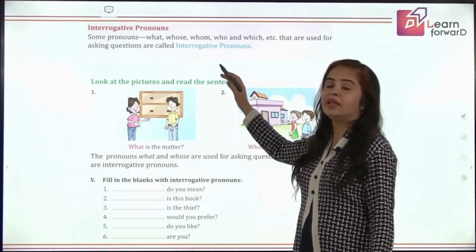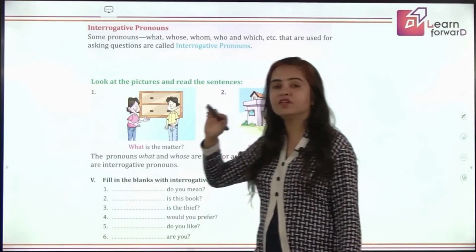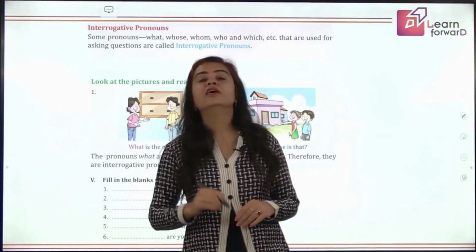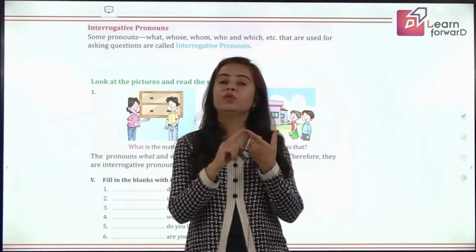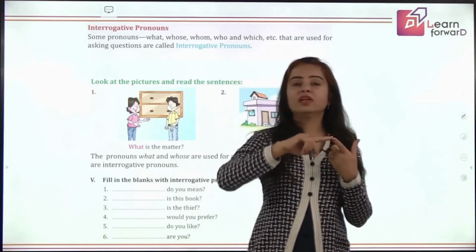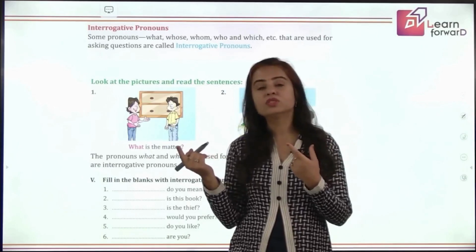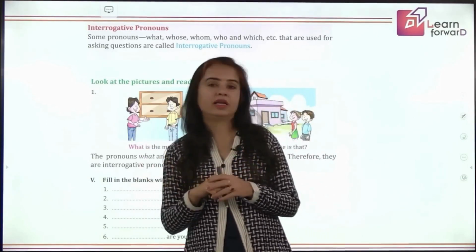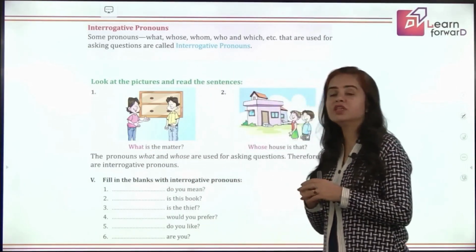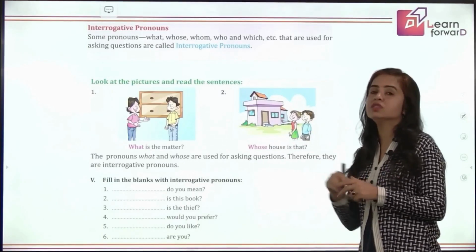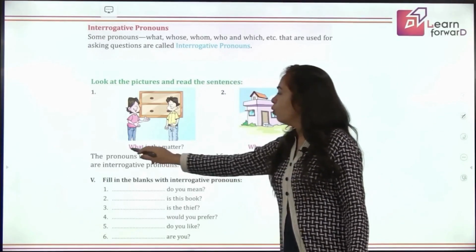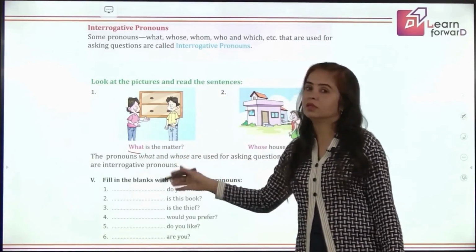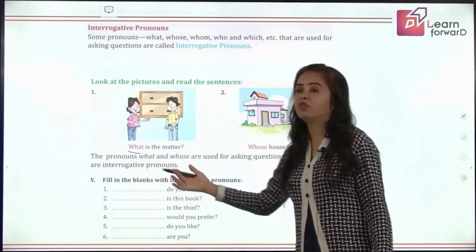And interrogatives are the question words we have already learned in adjectives. The same difference you have to remember. The interrogative adjectives, immediately after them, we use nouns, but not with the interrogative pronouns. So question words which are not followed by nouns, they are interrogative pronouns. Like, what is the matter? There is no noun after that.